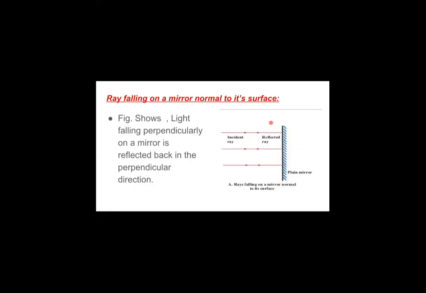Now what happens is the rays of light are incident on the mirror perpendicularly. By perpendicularly, I mean that the angle made by the incident ray with the surface is 90 degrees. You can see the angle is 90 degrees.